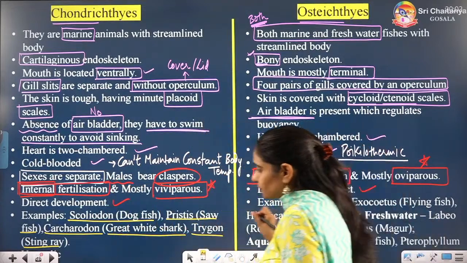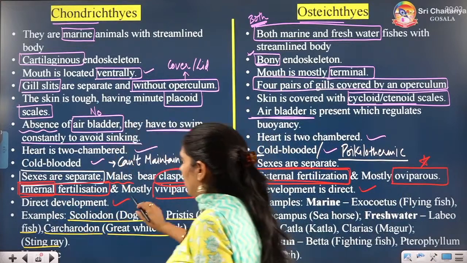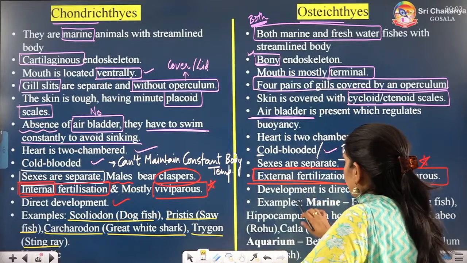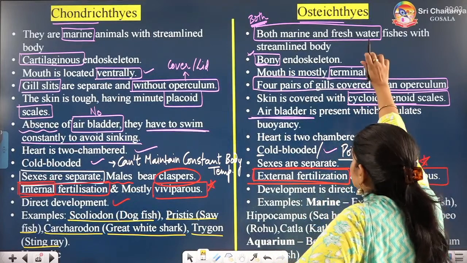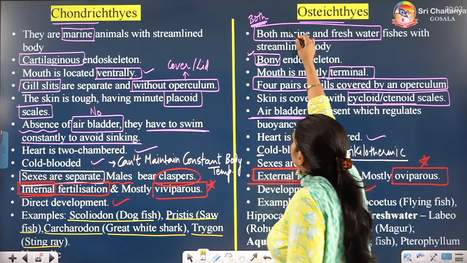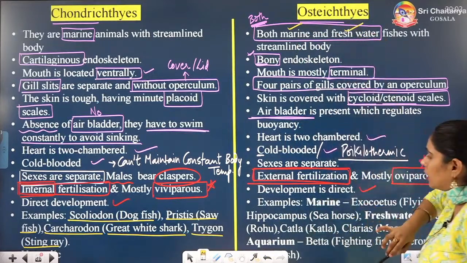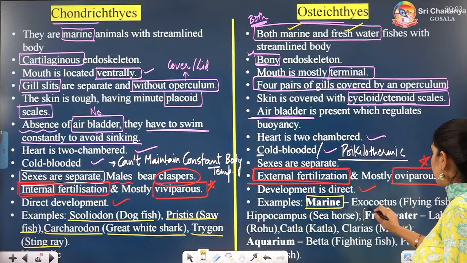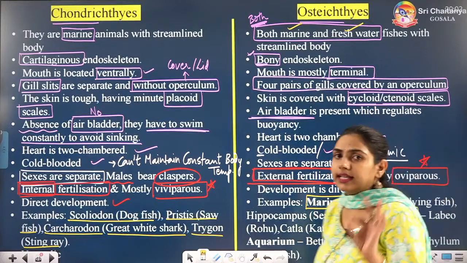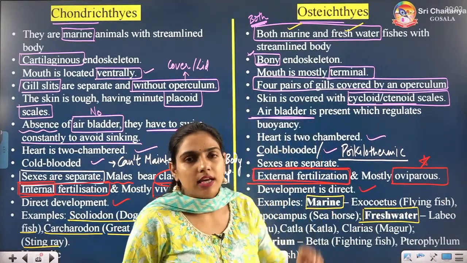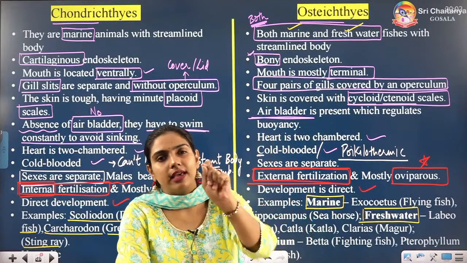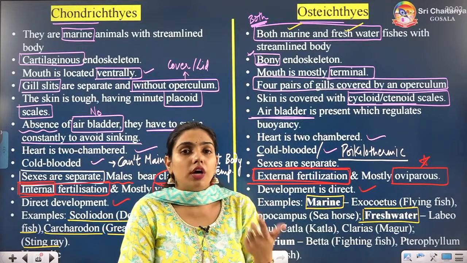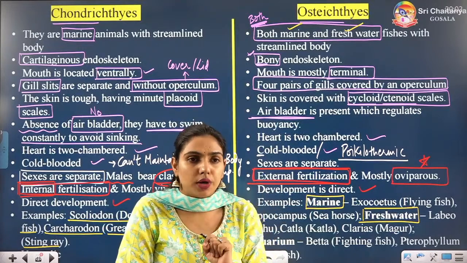So now that is the last point, examples. Coming to the examples of Osteichthyes, since I have told you they are marine as well as freshwater, you should remember which of them are marine and which of them are freshwater. Sometimes the direct question they are asking is, they are giving 4 options and they are asking which of them is not marine or which of them is not freshwater.